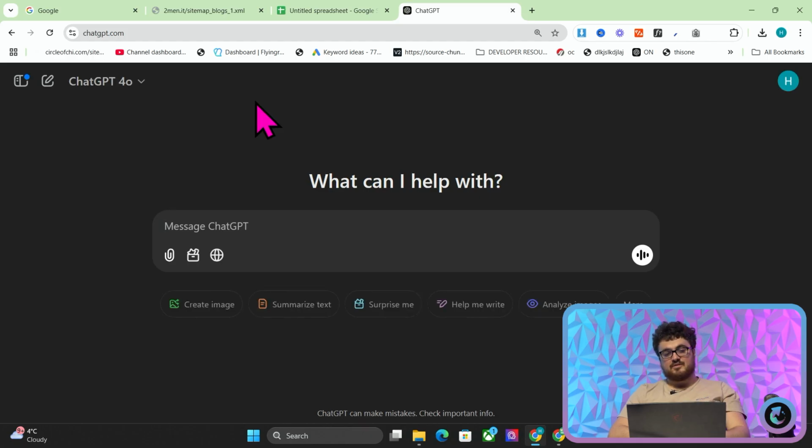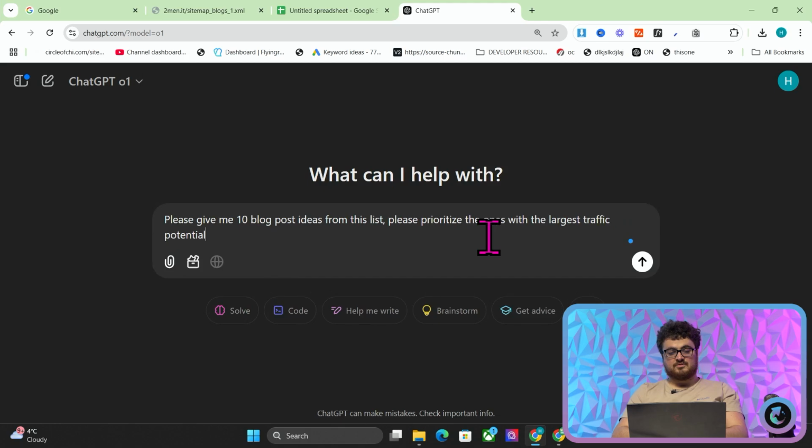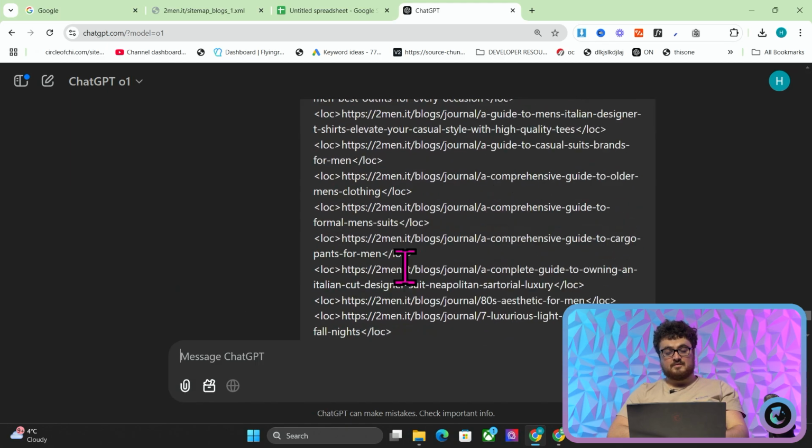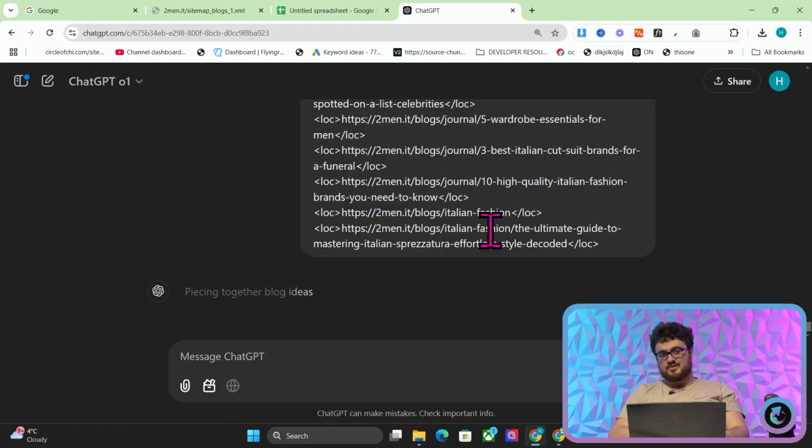Now, we'll use the paid version of ChatGPT for this, and I'll use the new O1 model, and I'll say, please give me 10 blog post ideas from this list. Please prioritize the ones with the largest traffic potential, and then we'll just send them here. What this will do is it will use reasoning. You don't have to use a reasoning model. You could also just use a non-reasoning model. But basically, I'm just looking for ideas.